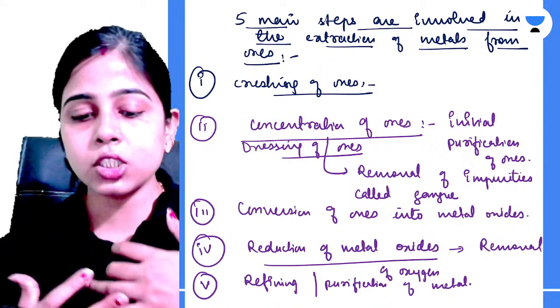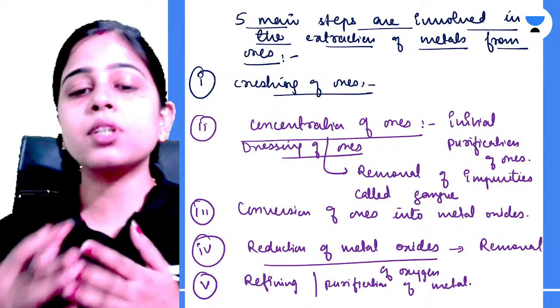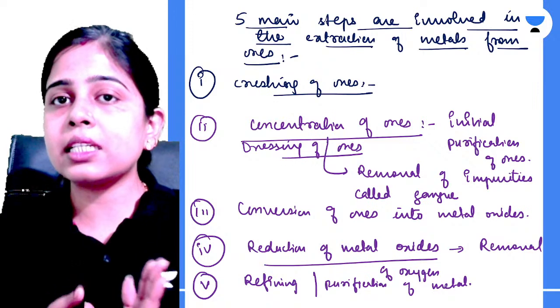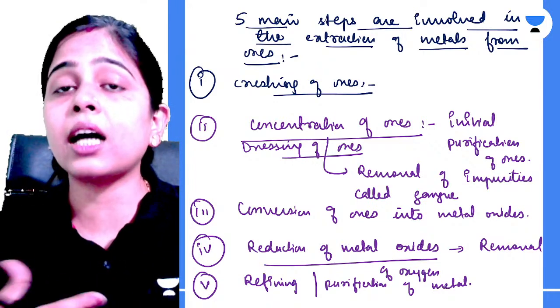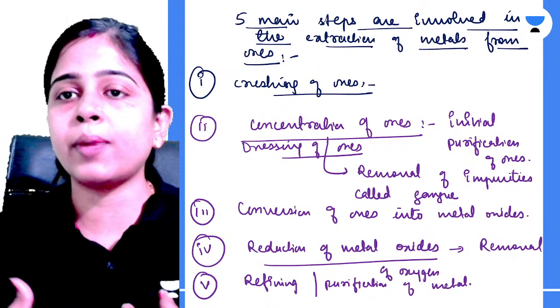Now we have first crushed, then concentrated. Now what to do? We have to convert ores to metal oxides. Why are we doing it? Because it is easier to extract metals from the metal oxides than from any other metallic compounds like metal carbonates or metal sulfides or metal halides.